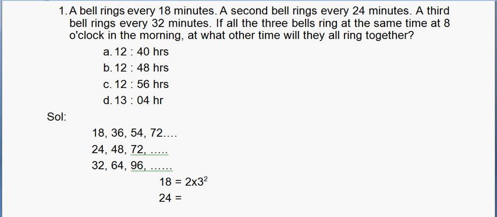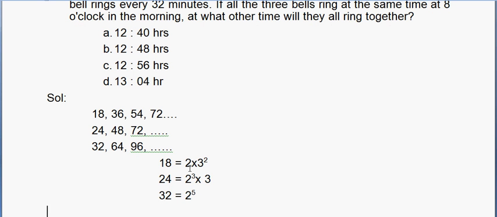I don't think people would like to take risks in their exam, so go with this foolproof method. And 32 is equal to 2 raised to the power 5. So the LCM would be 2 raised to the power 5 into 3 square, which is 32 into 9.